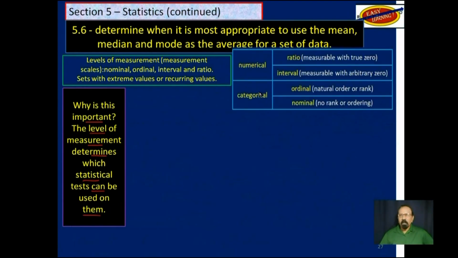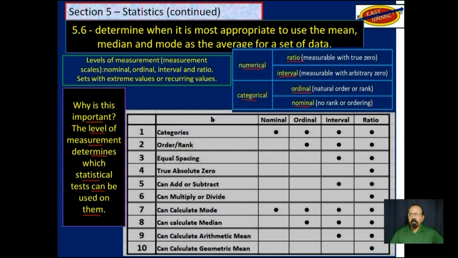So remember the level of measurements. You have two types, categorical and numerical. And those have two levels each, nominal, ordinal, interval, and ratio. So these are what you can do with the types of data. For nominal, there's not much you can do. Categories and mode, that's about it. So if you have nominal data, you can't find mean. Now for ordinal data, you could do a few more things. You can rank and you can find the median if you have ordinal data type.